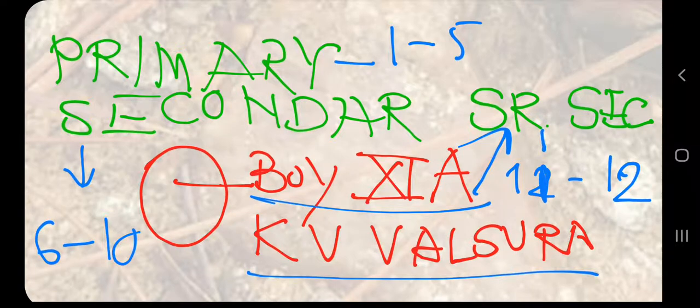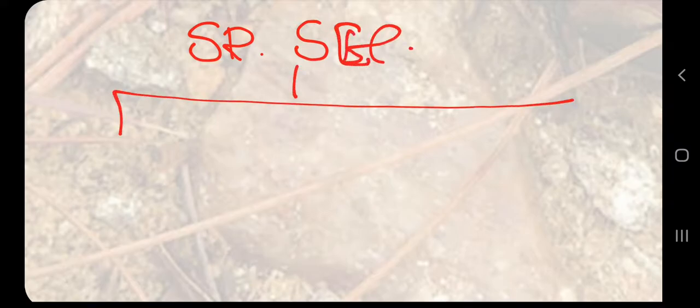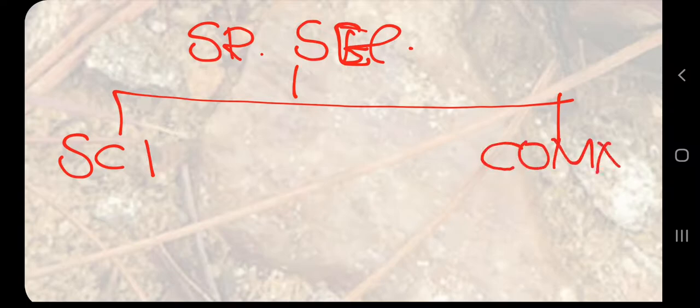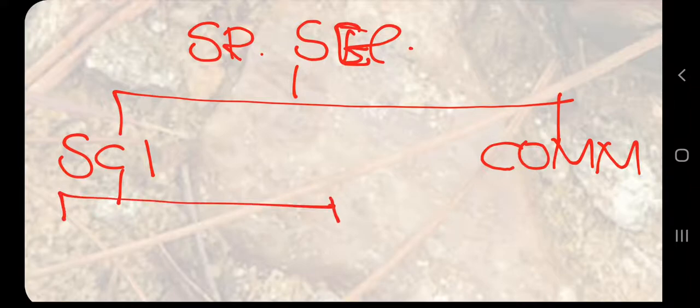Now we are moving further. We make two groups in our senior secondary students, which are science and commerce. And then in science we again have two groups, class 11 science and class 12 science.